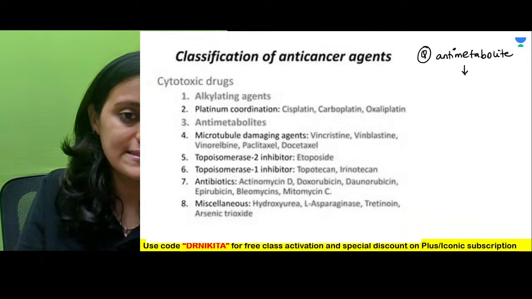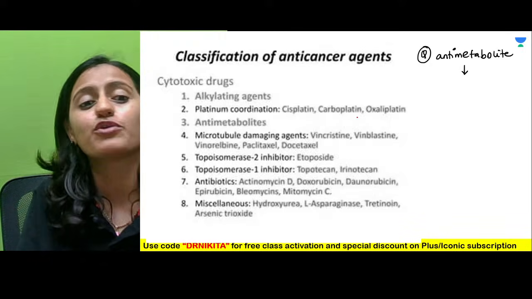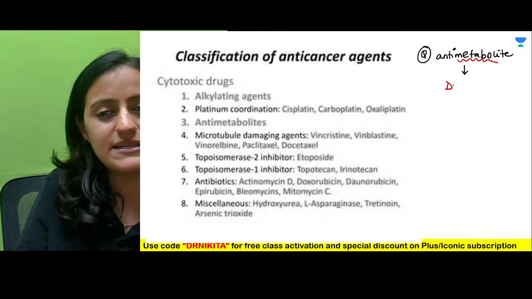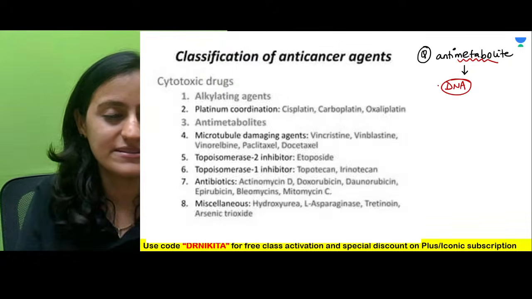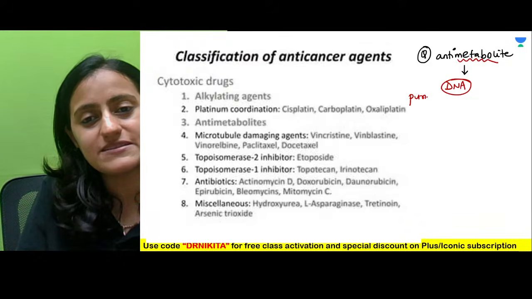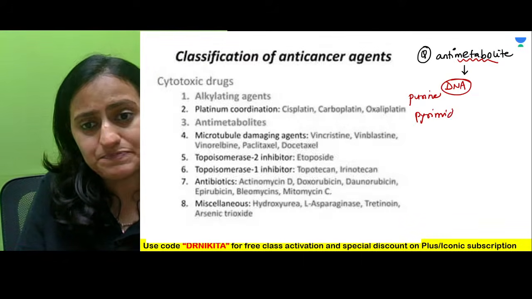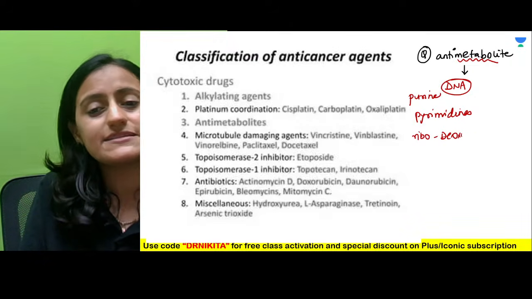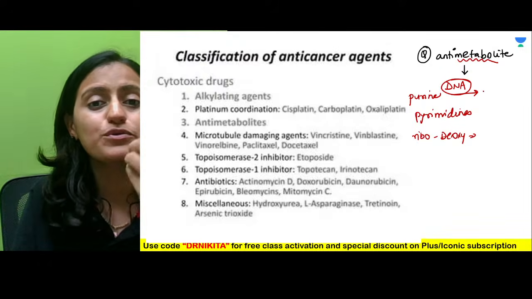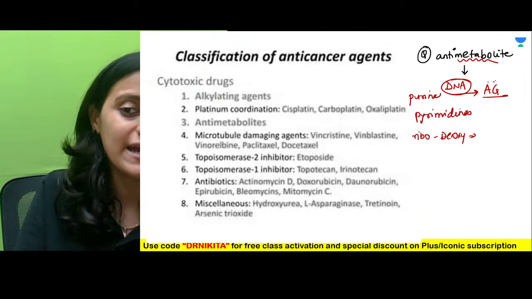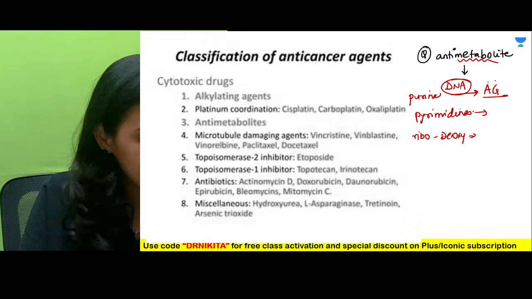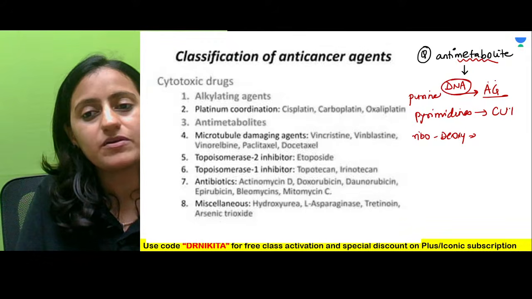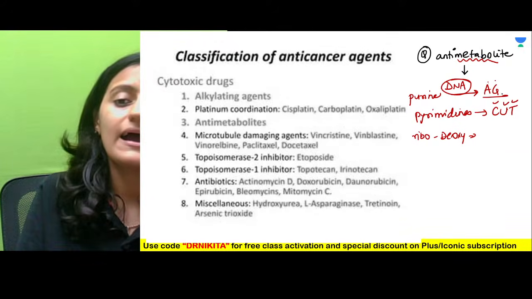So anti-metabolites are identified by, first let me tell you the trick for what are anti-metabolites and how do you identify them. See, when I say it is anti-metabolites, basically they are interfering somewhere with DNA synthesis, and whatever is required for DNA synthesis, that is purines, pyrimidines, the ribonucleotides, which then form the deoxyribonucleotides. So that is affected. Which are the purines? Remember puree. What puree we are eating? Egg puree. So A and G are purines. Pyrimidines is cut. Okay, that is CUT. That is cut.